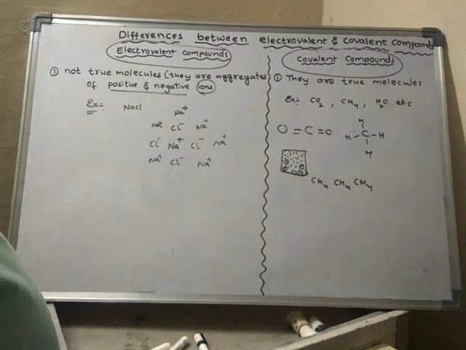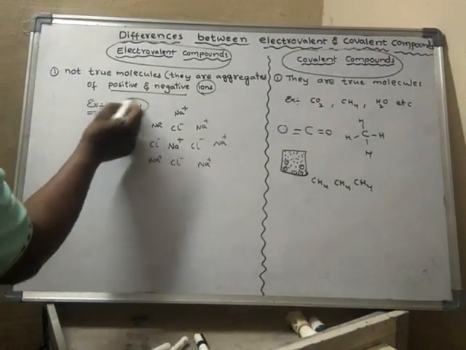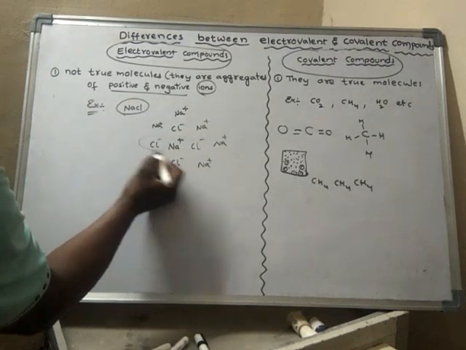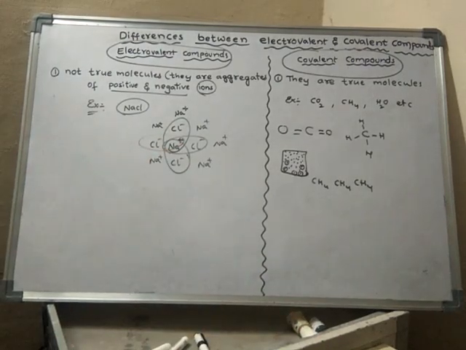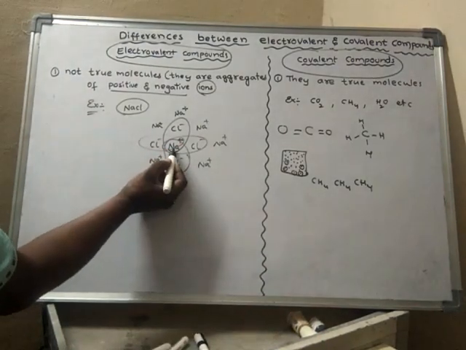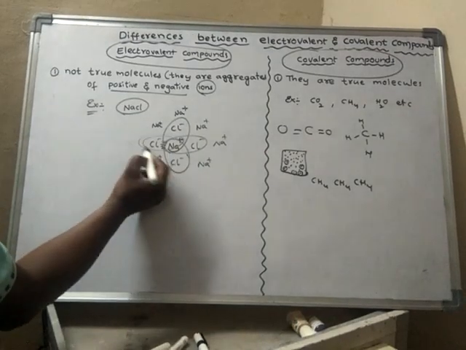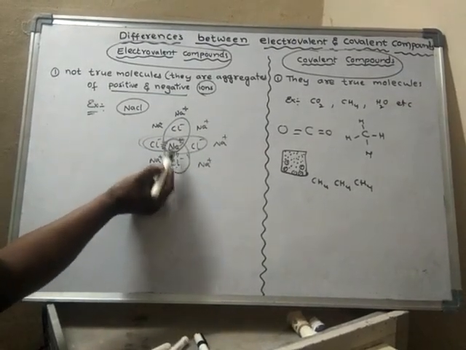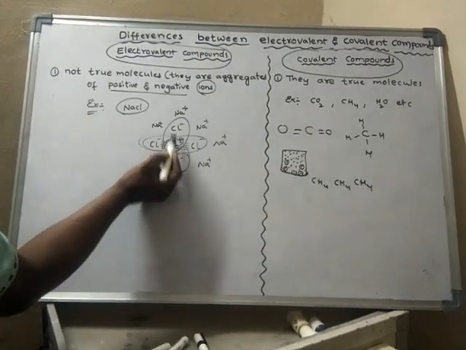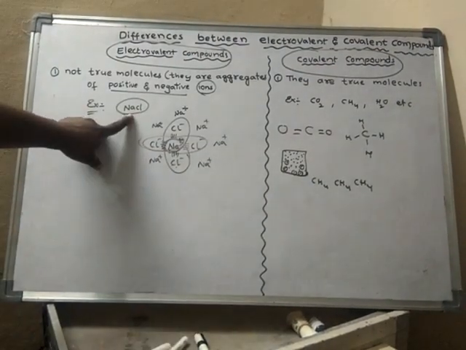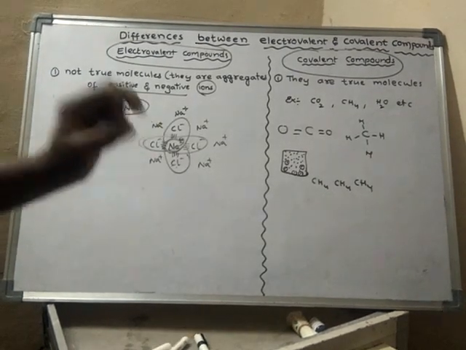So we cannot say there is an individual molecule, because how can we say which one is NaCl? We cannot predict perfectly, because this sodium is attracted by this chlorine, this chlorine, and this chlorine. It is forming a bond this side, NaCl, and this side also, NaCl. If I say NaCl, which one is it? We cannot say perfectly. Hence they are not said to be true molecules.